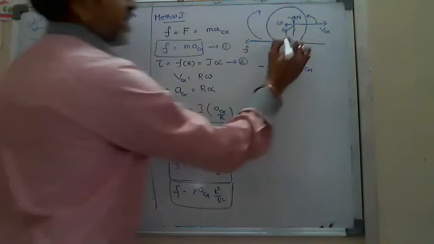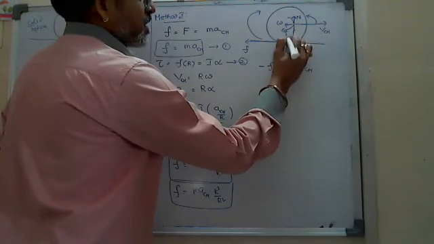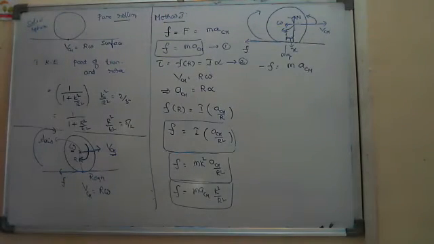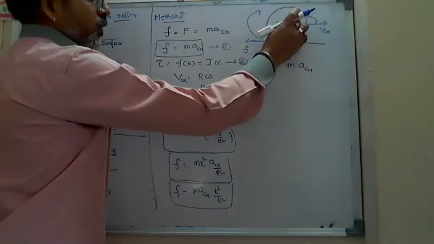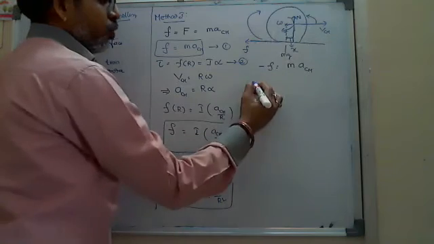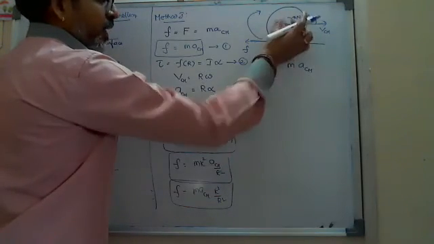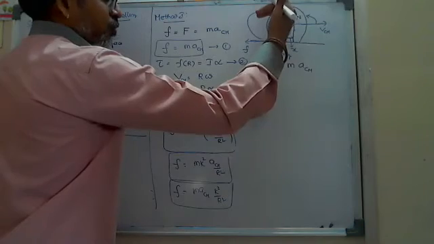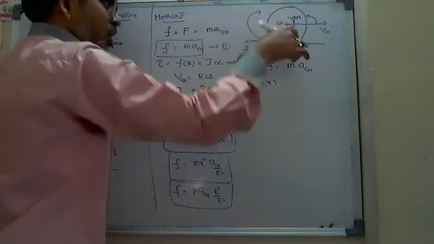Suppose the normal reaction is acting at a perpendicular distance of some x from the center. Then the torque due to normal reaction will be force into the perpendicular distance, which is x. This is the anti-clockwise torque, minus the clockwise torque now.